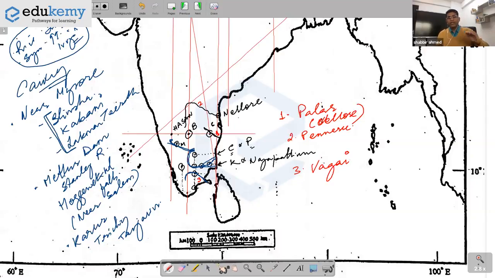Tomorrow I'll finish Krishna, Godavari, Narmada, Tapi, the plateau rivers. Then I need 1 or 2 days for the remaining rivers.